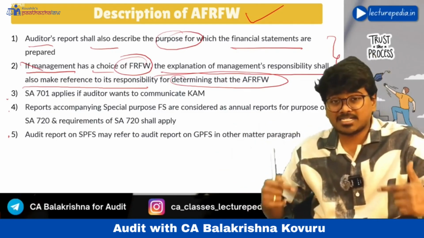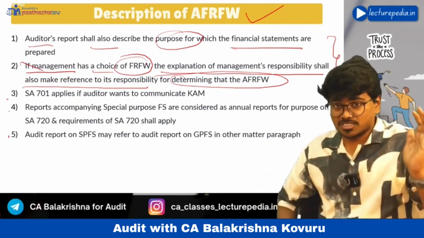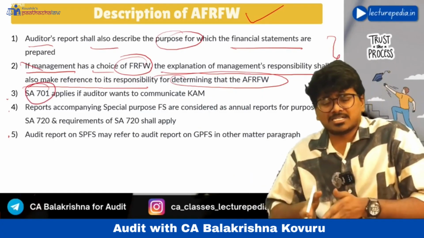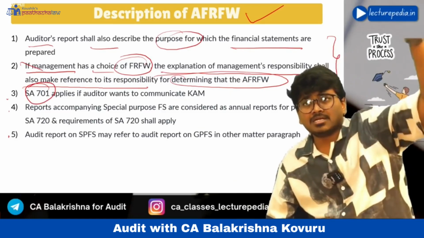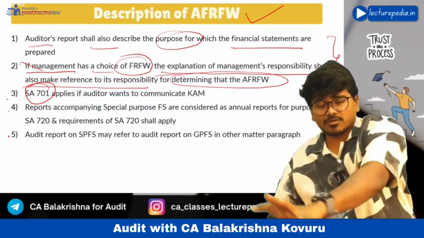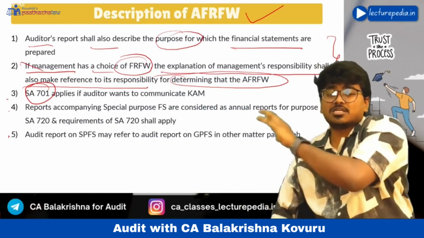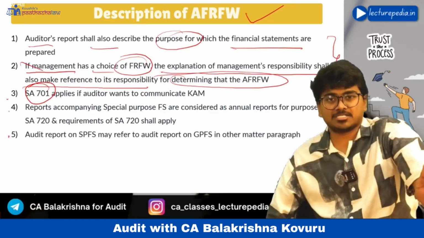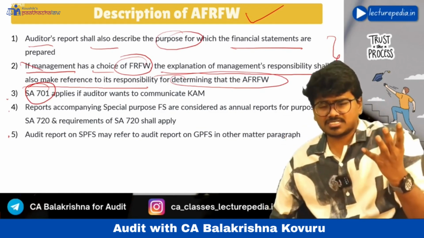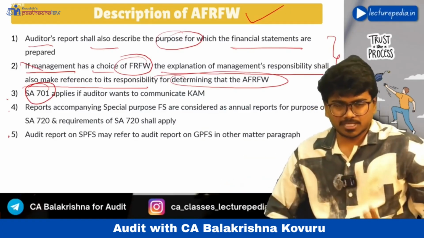Next, if the auditor wants to give any key audit matter in his audit report on special purpose financial statements, then the requirement of SA 701 will be applicable. Now it doesn't mean that earlier, before the amendment, the requirement of SA 701 was not applicable. Earlier also SA 701 was applicable for audit of special purpose financial statements, but now this point is specifically introduced in the standard. Okay, there is no change in the interpretation or applicability of SA 701, but it is explicitly mentioned now in the standard.